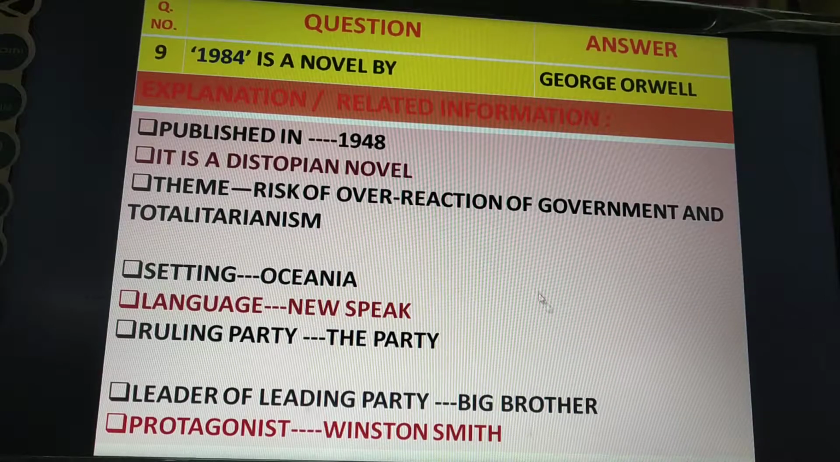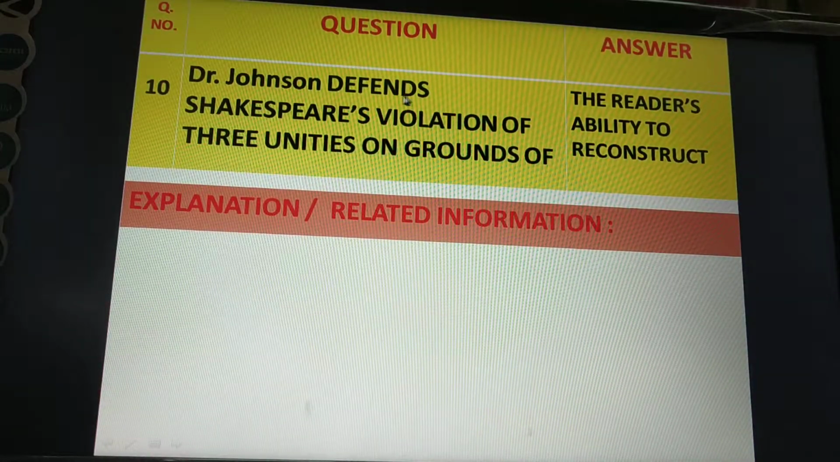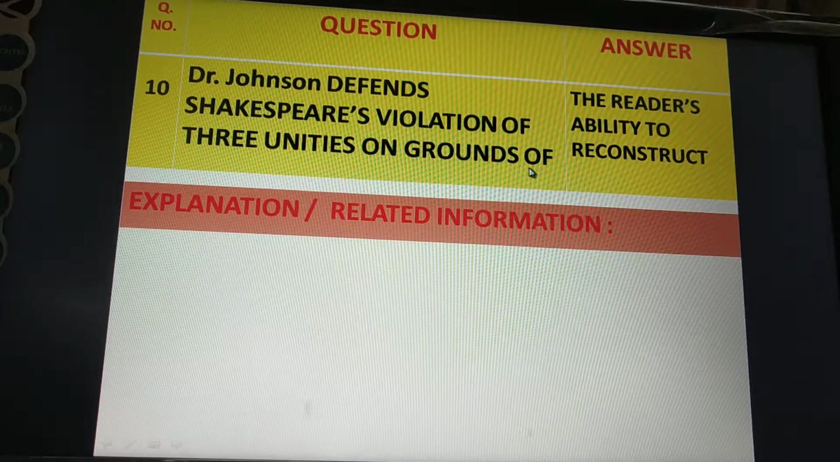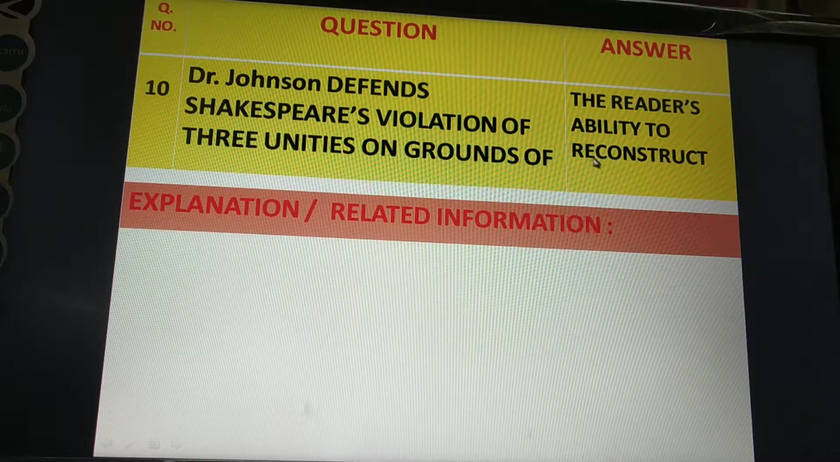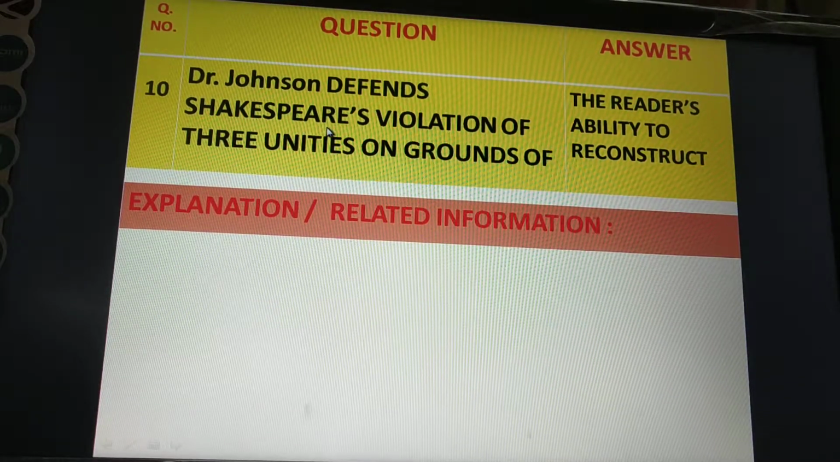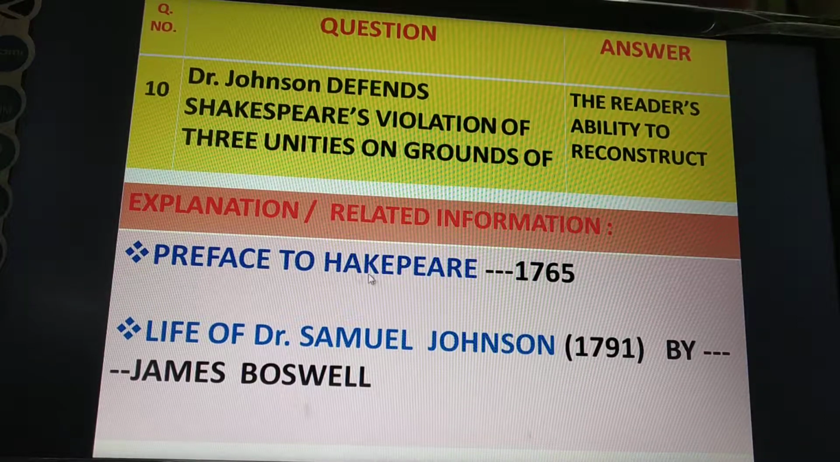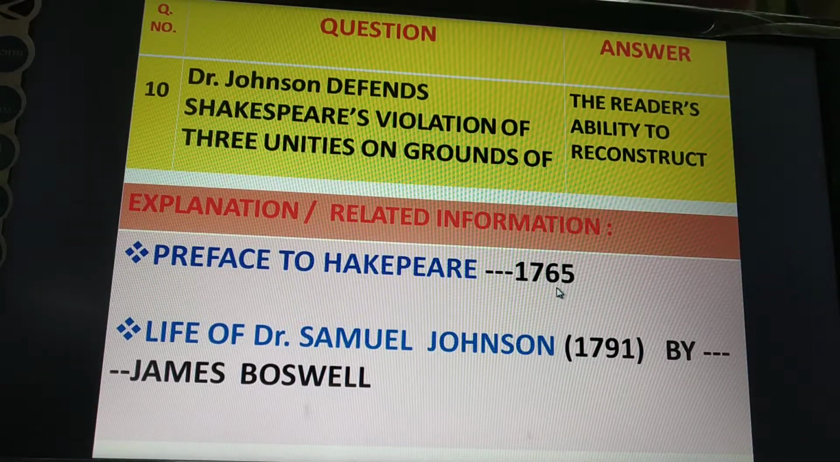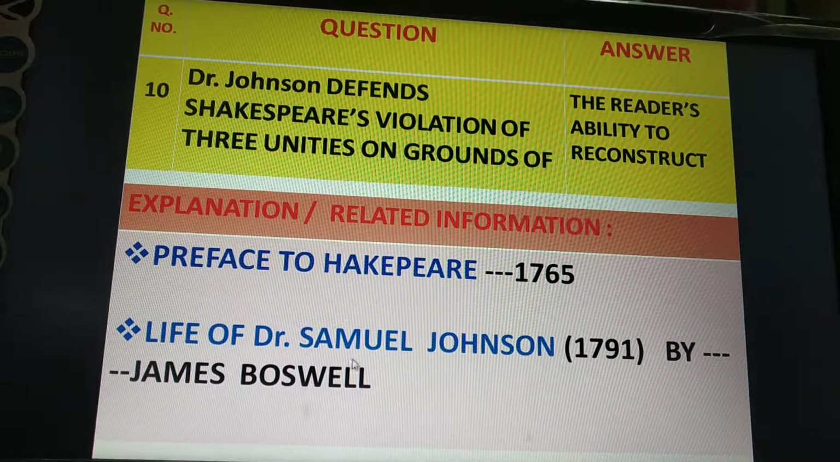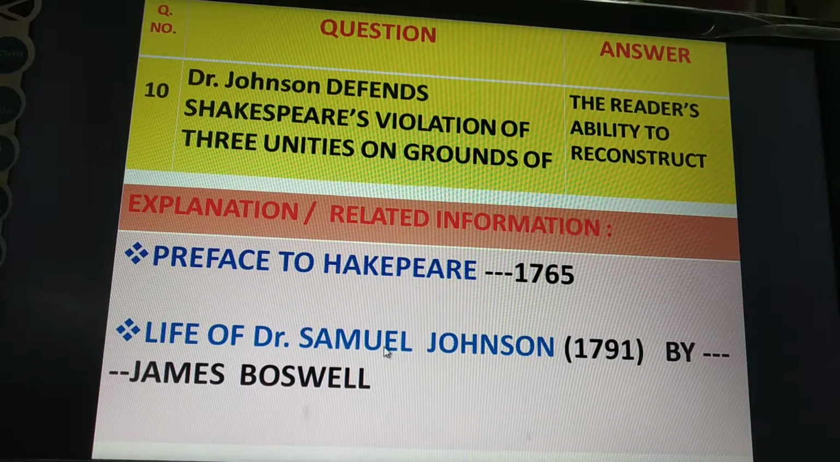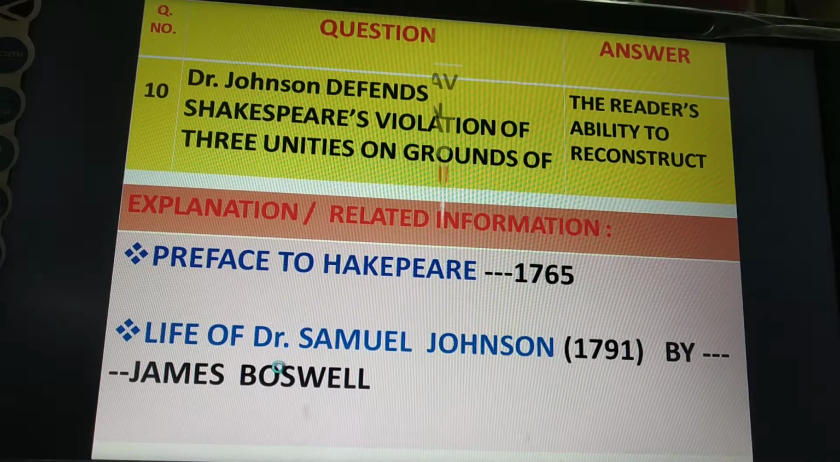Next, Dr. Johnson defends Shakespeare's violation of three unities on grounds of the reader's ability to reconstruct. On this ground, the reader's ability to reconstruct, Dr. Johnson defends Shakespeare's violation of three unities. Preface to Shakespeare was published in 1765, written by Dr. Samuel Johnson. Life of Samuel Johnson is a biography of Samuel Johnson, published in 1791. It was written by James Boswell.